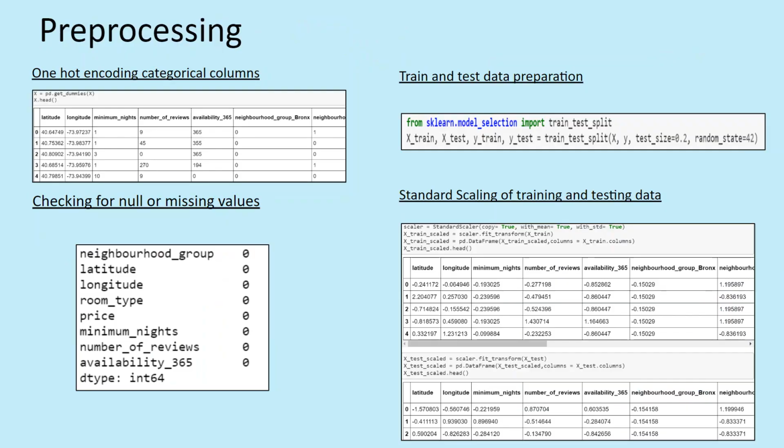We then moved on to the pre-processing stage, where since the features we selected did contain some categorical ones, we had to hot encode those using dummy variables. We also had to check for any null or missing values, and fortunately with the features we had selected, there was no case of that. In addition, we went ahead and executed the train and test split preparation with an 80-20% split for training the model. And prior to fitting any models, we scaled training and testing data using the standard scaler in the pre-processing package in Python.